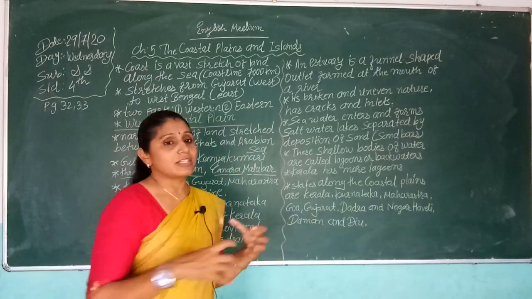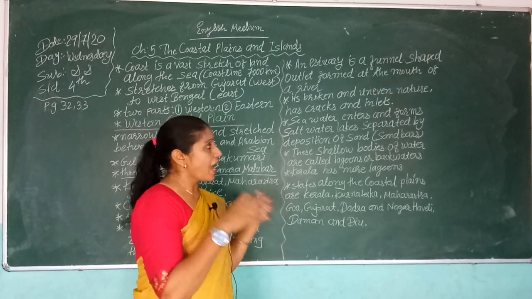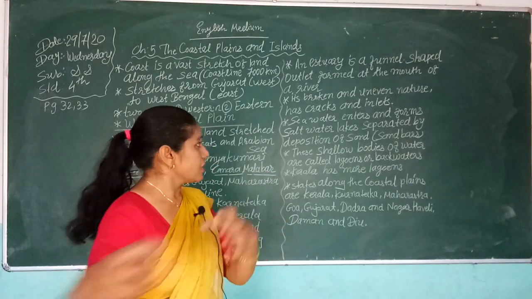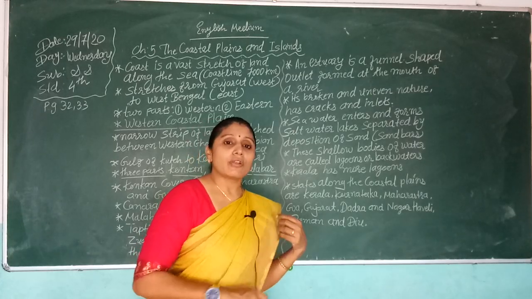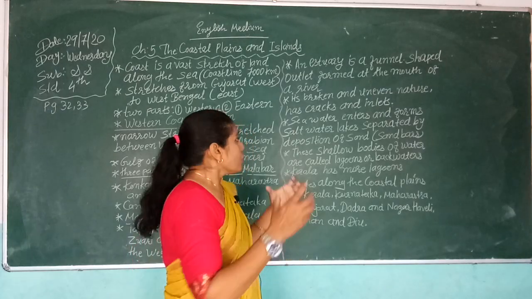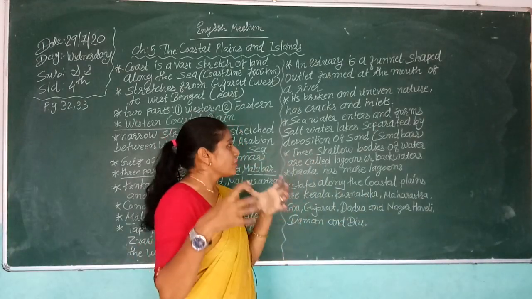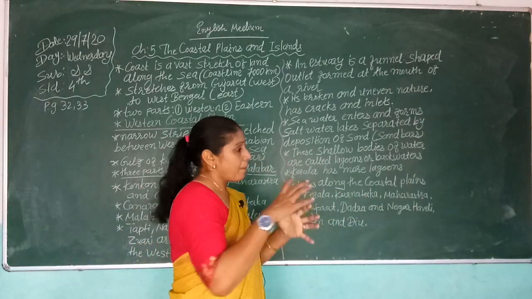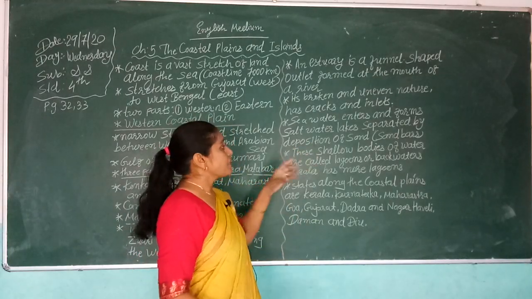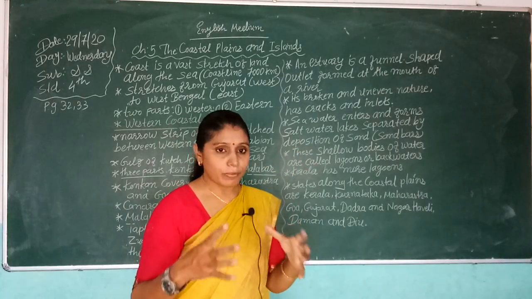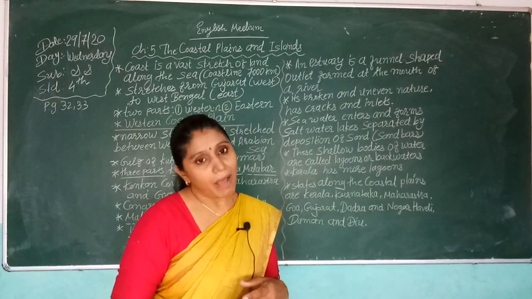The sea water is mostly salty, so when it enters it forms salt water lakes, separated by the deposition of sand, called sandbars.